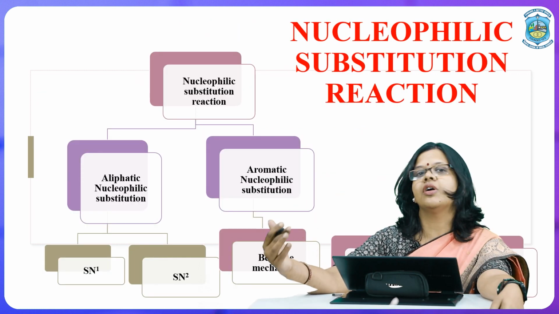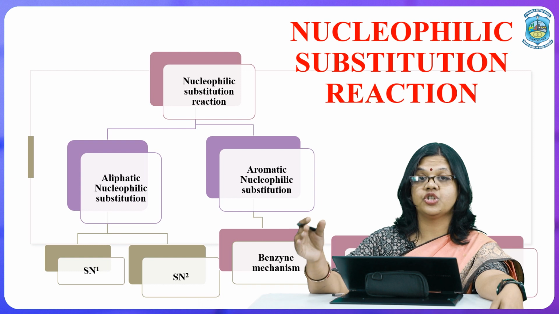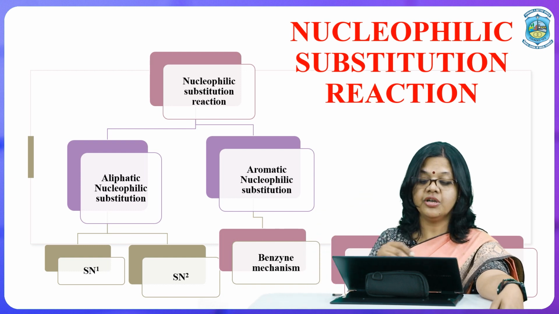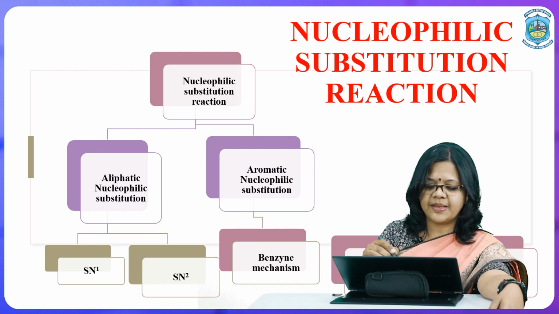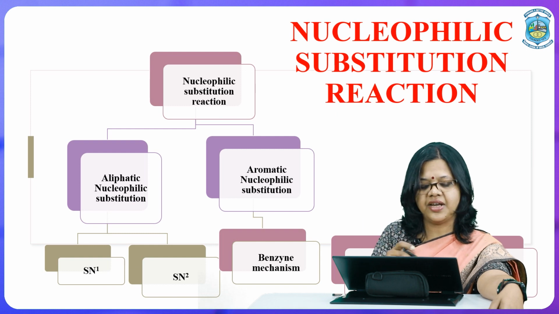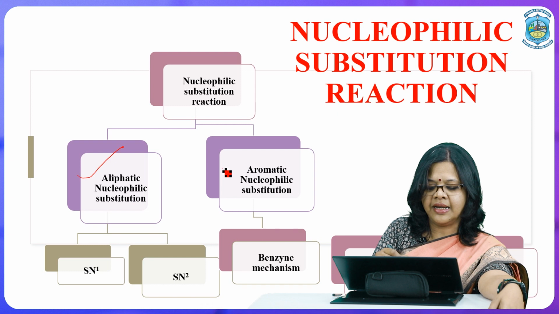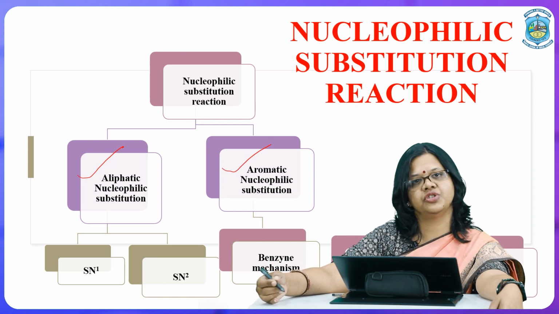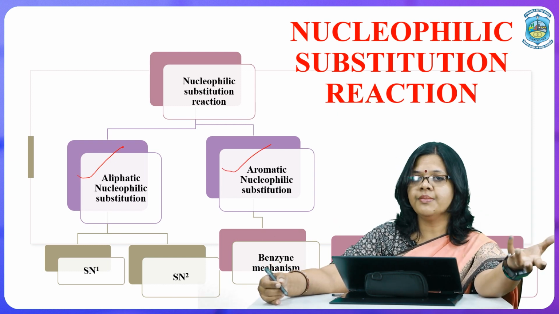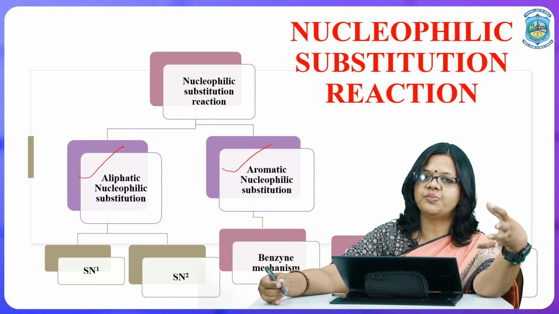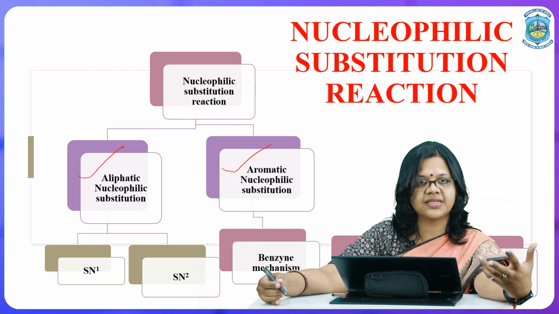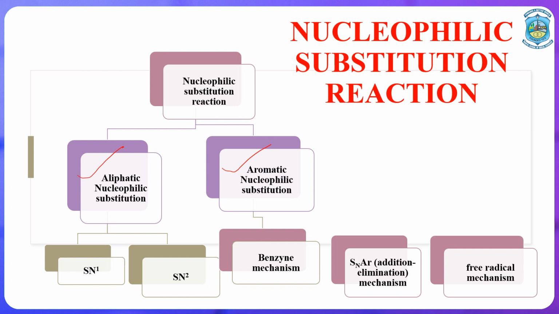If we further talk about the subcategorization of nucleophilic substitution reaction, it can be broadly classified into two categories: aliphatic nucleophilic substitution reaction and aromatic nucleophilic substitution reaction. The term itself suggests aliphatic species undergoing nucleophilic substitution reaction, and this reaction occurring in aromatic compounds.